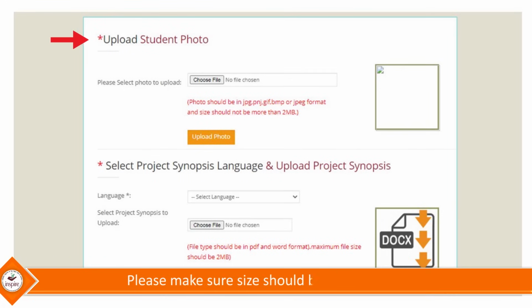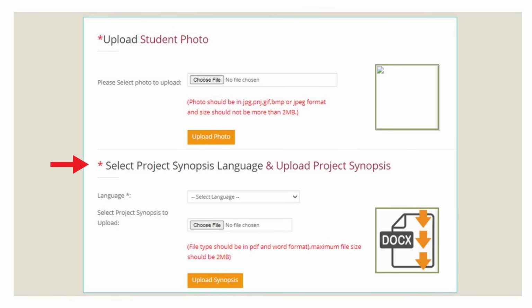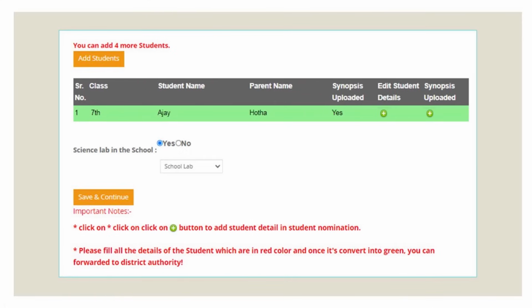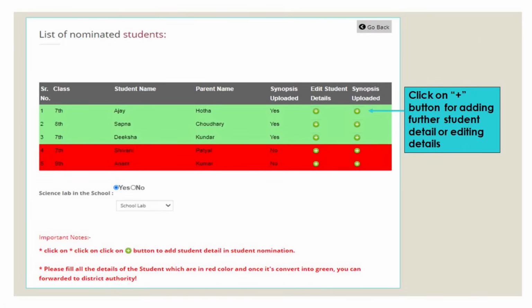Please upload the student photograph. Select the project synopsis language and upload the project synopsis. You can also upload the idea or innovation photo and audio or video if available. If it is not available, you can leave this section blank. Click on Save and add another student's details. Similarly, follow the same process for other students.